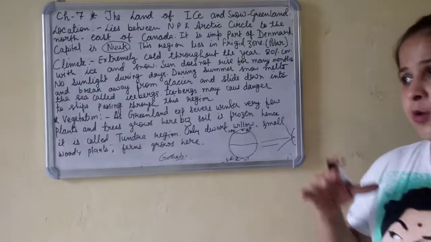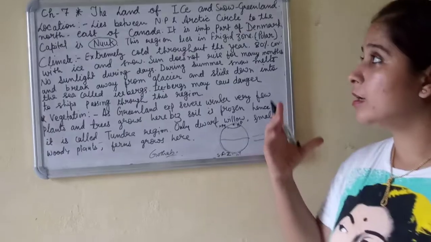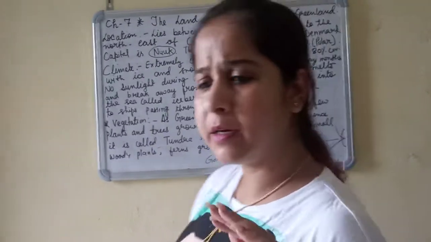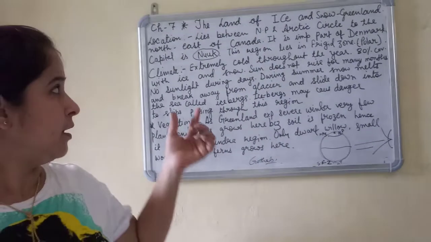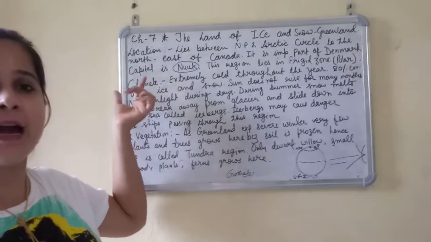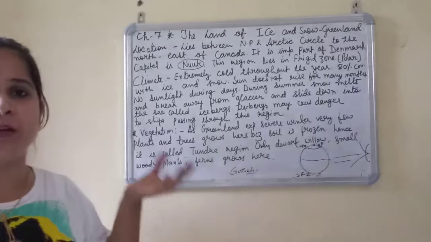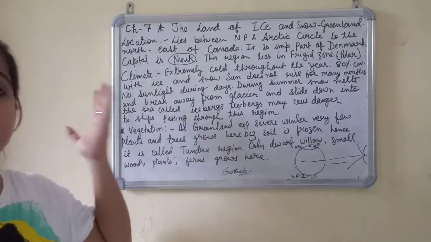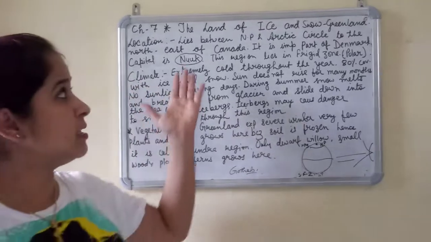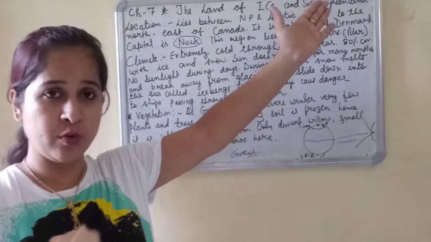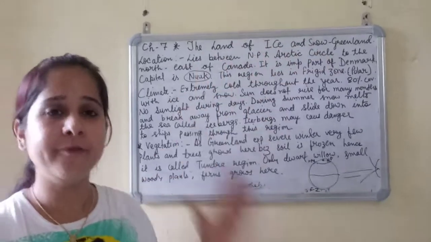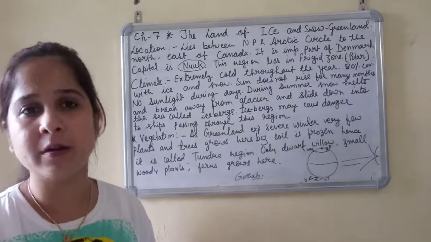The phrase land of ice and snow clears the idea about what kind of climate we find here. Definitely, if the land is surrounded with ice and snow, there will be no hot temperature.